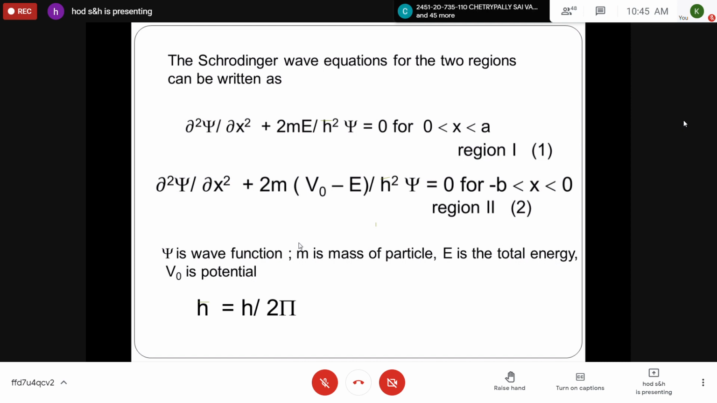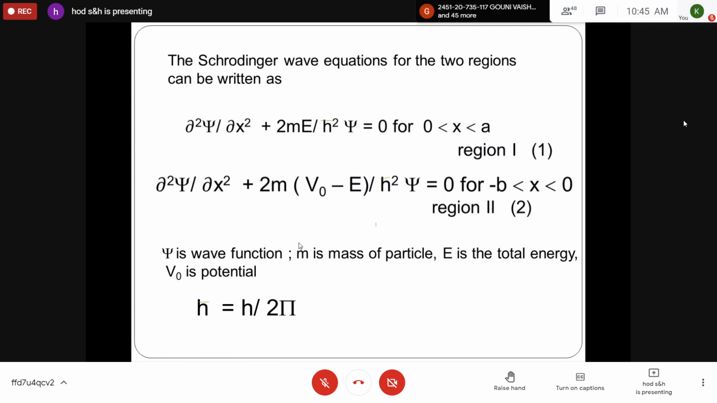It is a function having two coordinates x and t because it is one dimensional. Because it is a time independent wave equation, the wave function is independent of time. So you will be getting ∂²ψ/∂x² + (2mE/ħ²)ψ = 0, where ψ is the wave function, m is the mass of the particle, E is the total energy, and ħ is h by 2π, where h is Planck's constant, in region 1.